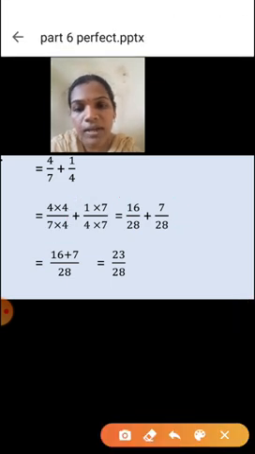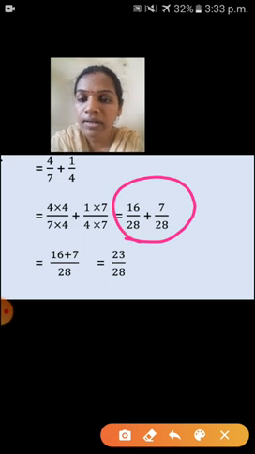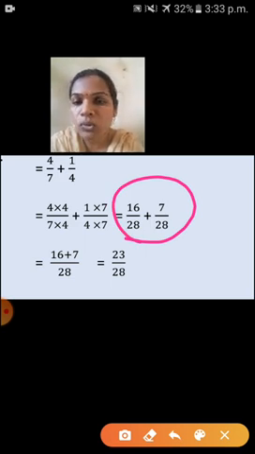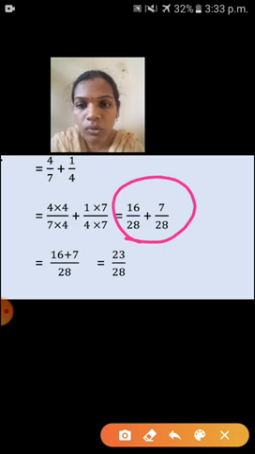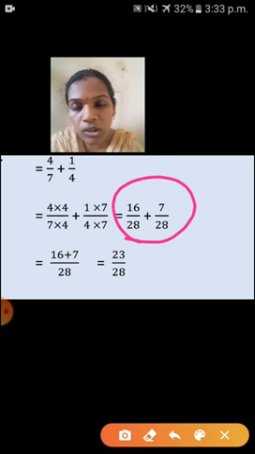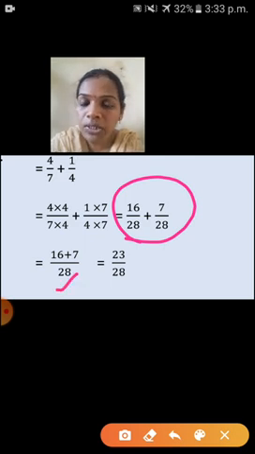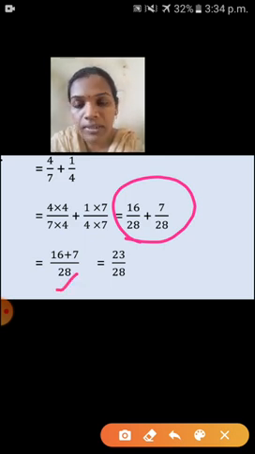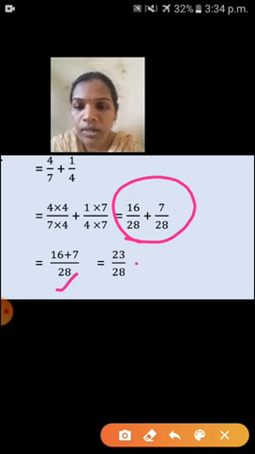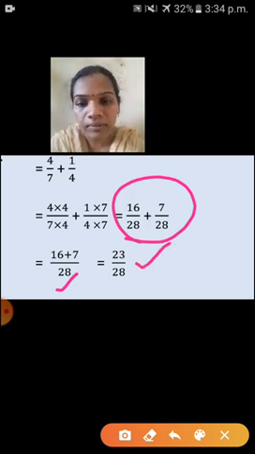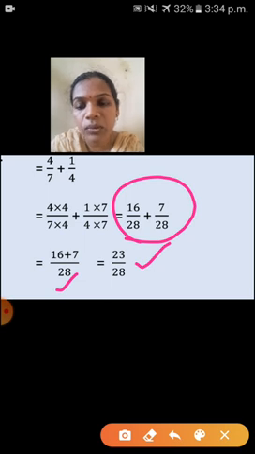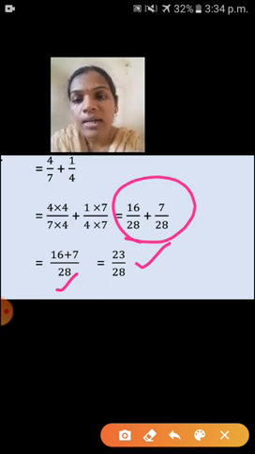Now we got like fraction. Is it like fraction? Yes, denominator is equal. So now it is easy to add. Only numerator you have to add. Denominator you don't change. You have to write the same denominator only here. So denominator what will come? 28 will come. Numerator 16 plus 7. So that what will come? 23 upon 28. Okay, so here total amount of water, that is 23 upon 28.